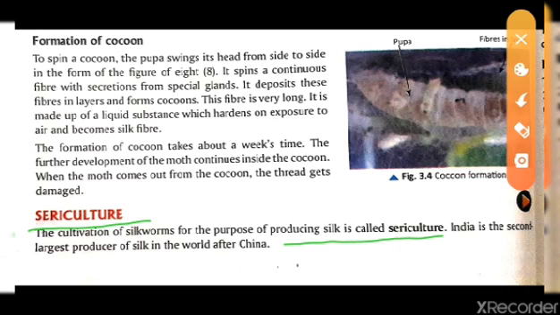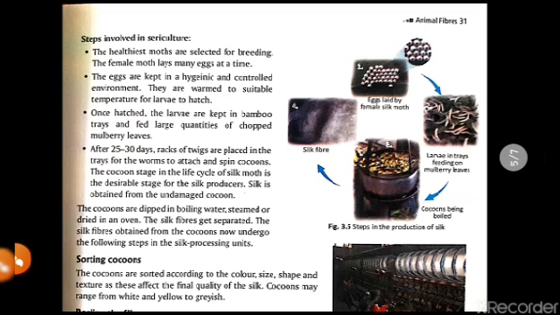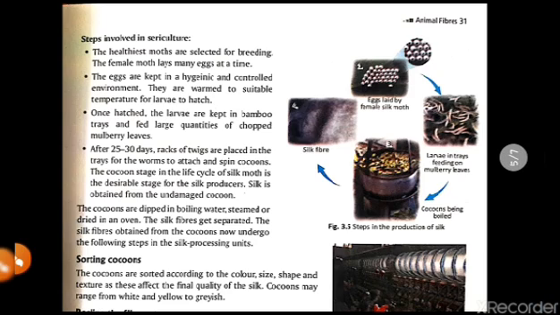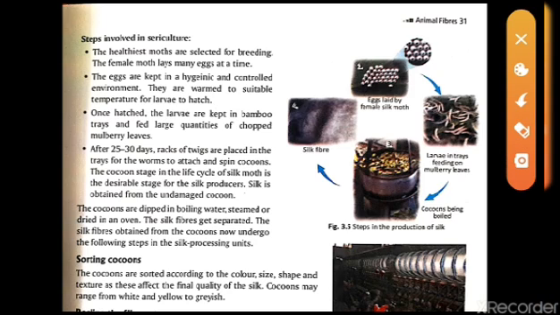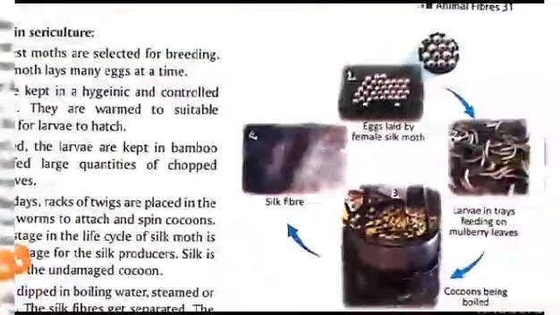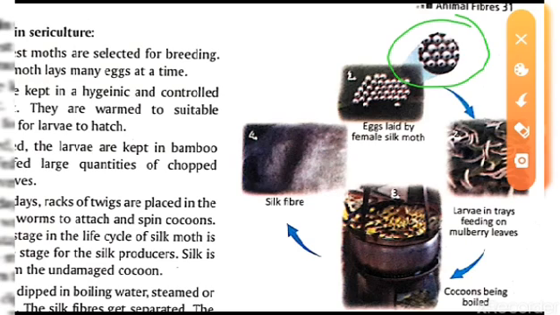And as we all know, the world's number one largest producer of silk is China, and the second one is our country, India. So it's the second largest producer of silk. So here we will read how this sericulture, that means the process of production of silk, is performed. I will just discuss this one, and you will understand this diagram. First thing, this one is the egg.